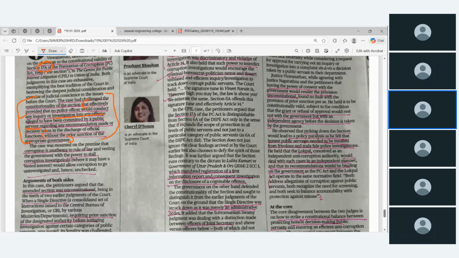அனந்தமான ஒரு வெறுப்புக்குரிய கொள்கைக்கு எதிரான, corruption is எதுக்கு எதிரானது, the rule of law, and vesting the government with the power to stall corruption investigation.